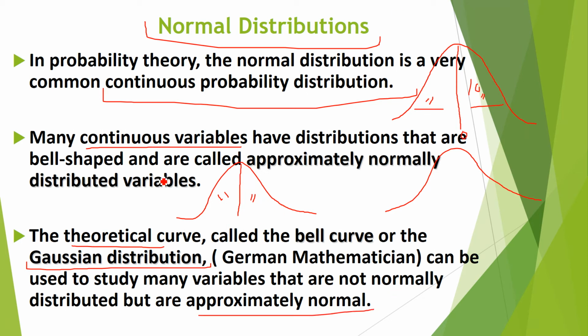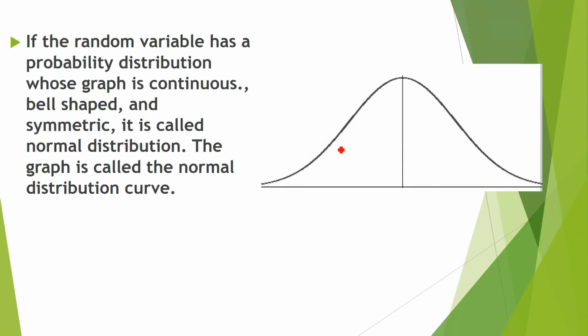So this slide I think is clear: many continuous variables have distributions that are bell shaped. So this is the bell shape. Here I have made an example for you. In this, the center line represents the mean. This is the right side of the mean, this is the left side of the mean, and you can say that from the top it is symmetric. It means the data values are equally divided on both sides. Suppose the data is 50% here, so approximately 50% on the right side.